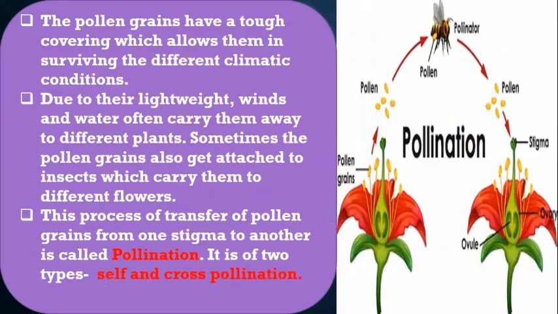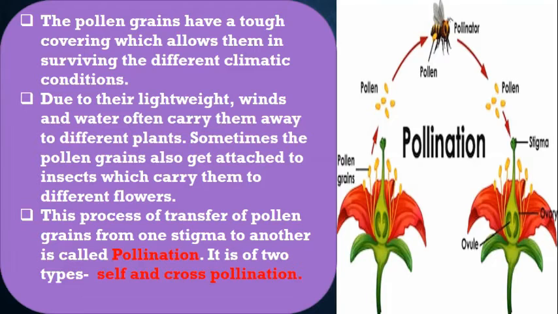So what is pollination? The transfer of the pollen grains from the anther to the stigma of the flower is called pollination. So children, pollination may be of two types, that is self and cross pollination. Now, if you talk about how the process of pollination takes place, children, you must have seen that when the bees,